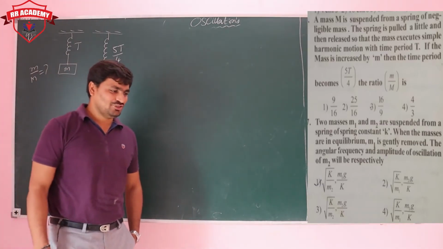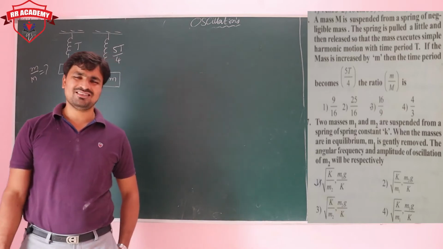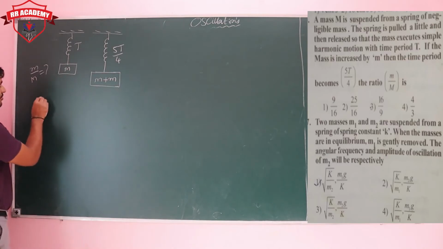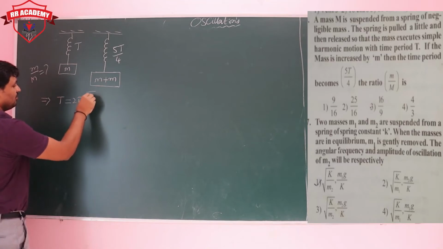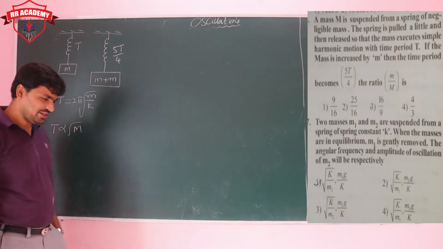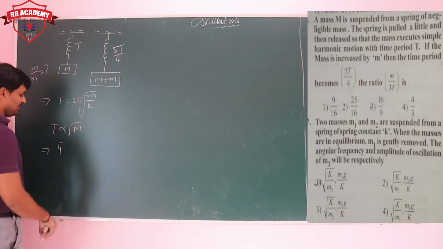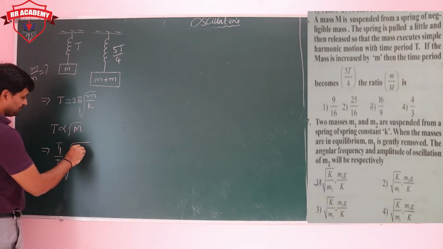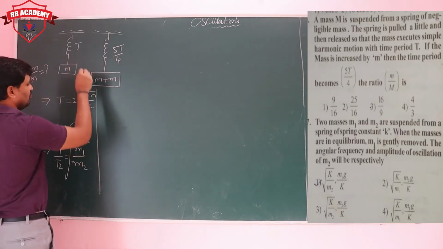We know, as I already told you, that the time period of the spring mass system depends on the mass of the body and also on the k value. Time period T is equal to 2 pi into under root m by k. Yes, time period is directly proportional to the root of mass. So now I am taking T1 by T2, which is directly proportional to root of m1 by m2.